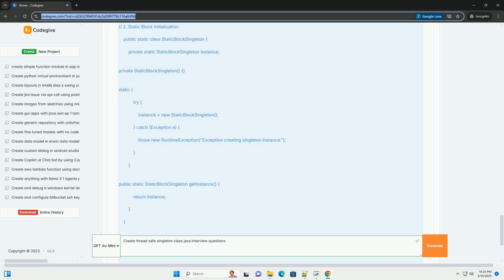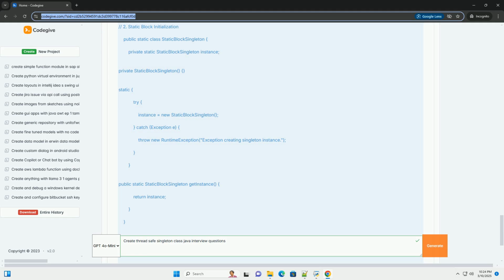For choosing the right implementation, here's a summary of when to use each approach. Enum singleton, recommended: use this for the vast majority of cases where you need a thread-safe singleton. It's simple, concise, and handles thread safety and serialization automatically. Bill Pugh singleton: if you absolutely need lazy loading and cannot use enums, for example due to inheritance requirements, this is a good choice. Eager initialization: if you don't care about lazy loading and the instantiation cost is minimal, this is the simplest approach.